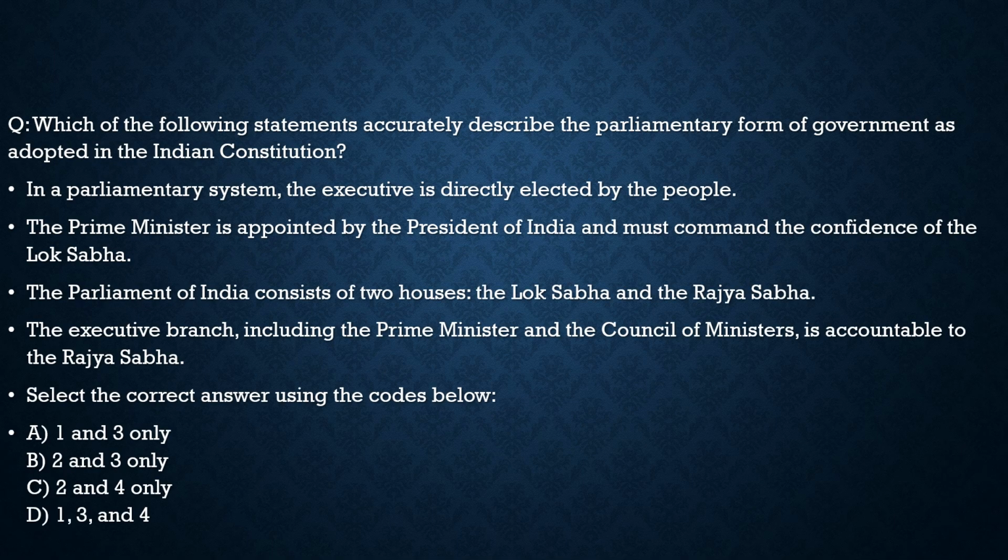Here the question says, which of the following statements accurately describe the parliamentary form of government as adopted in the Indian Constitution? Statement 1: in a parliamentary system, the executive is directly elected by the people. No, the executive is not directly elected by the people. We elect the legislatives, the MPs and MLAs.